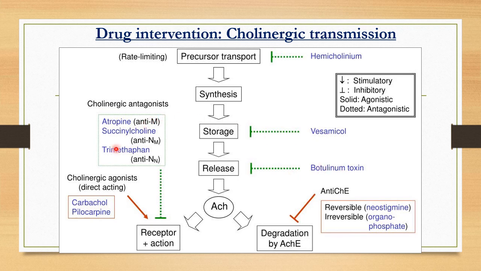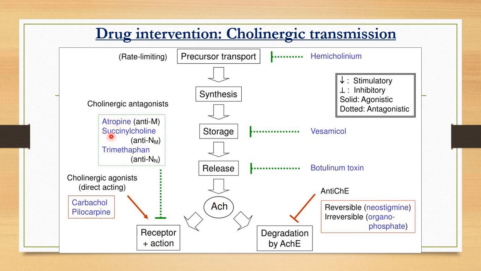Okay. Then coming to here, the cholinergic agonist, the drugs which have acetylcholine-like effect. Like carbachol and pilocarpine, that directly bind to the acetylcholine receptor, nicotinic or muscarinic, and they will mimic the parasympathetic effect. Okay, so these are the cholinergic agonists. They will stimulate the cholinergic receptor and do their action like that of the acetylcholine.